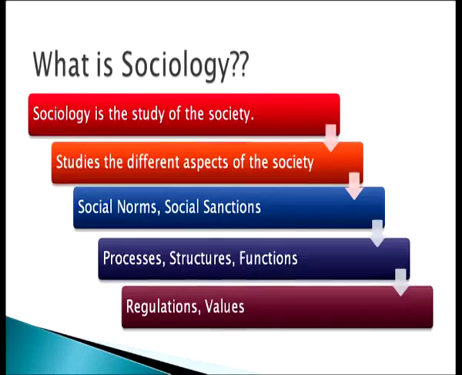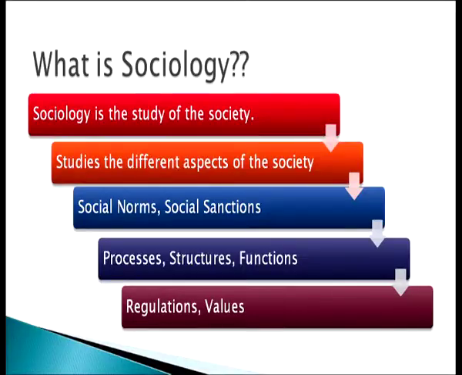To start with, the definition of sociology. So, what is sociology? Sociology is the study of the society. It studies the different aspects of the society and the interactions which are going on in the society.